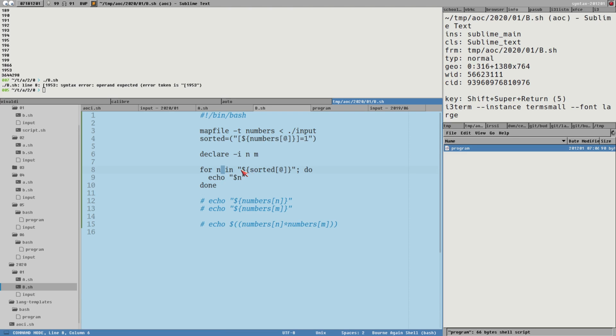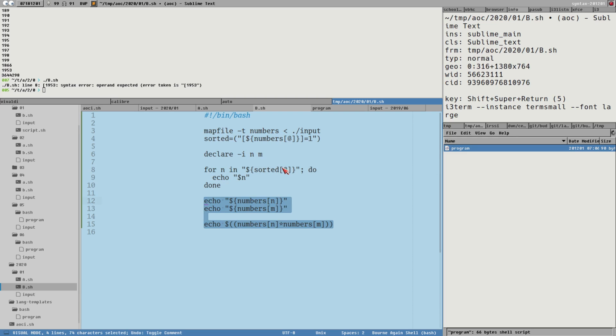For n in... yeah, of course. No, this doesn't work, of course.